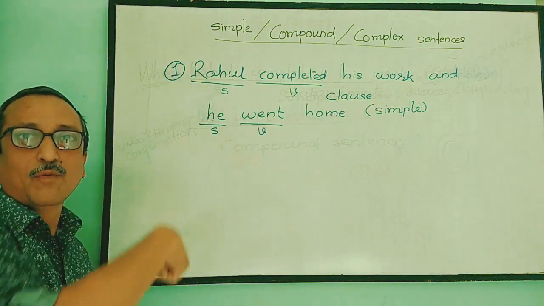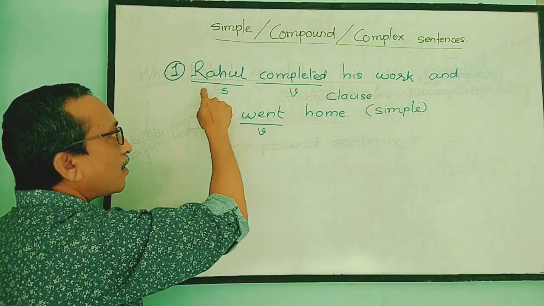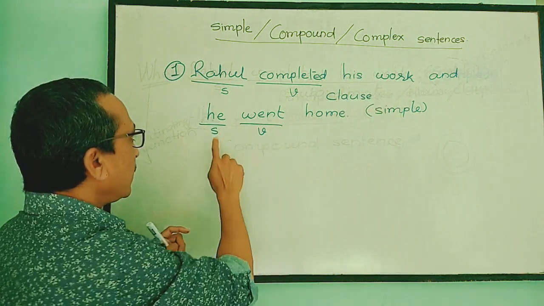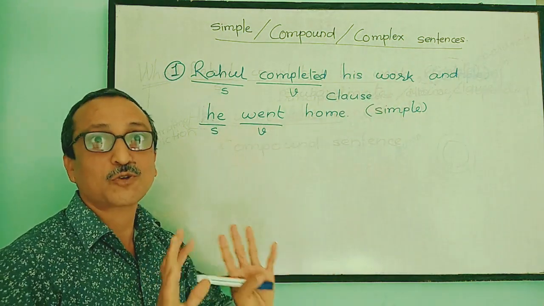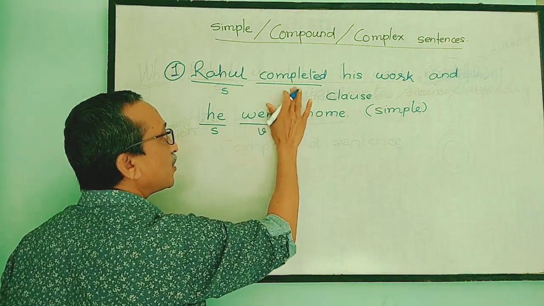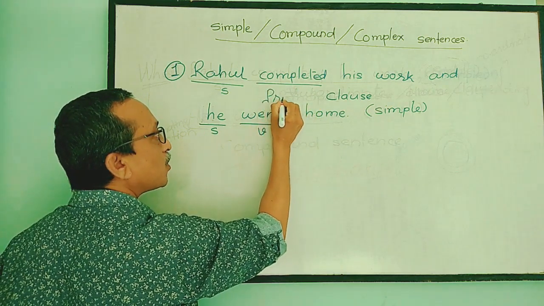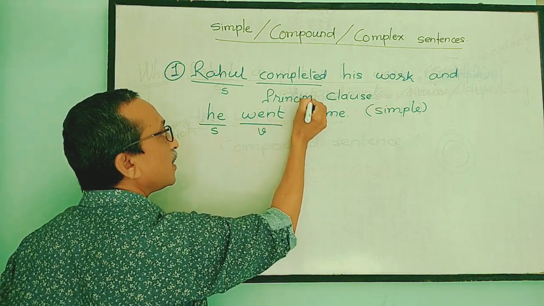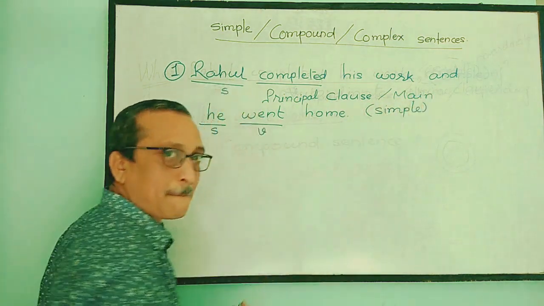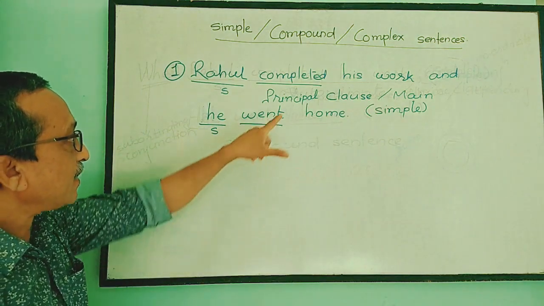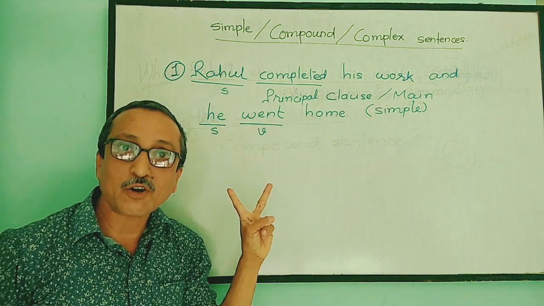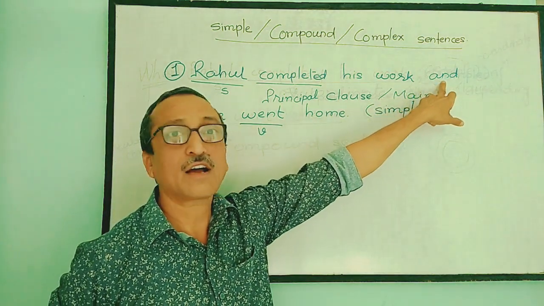But this is a special type of clause. See once again. Rahul completed his work. The meaning of this clause is complete. He went home. The meaning of this clause is also complete. Therefore, this clause is called a principal clause. It can also be called a main clause. So you will find that there is one principal clause, and there is one more principal clause. Two principal clauses are joined with the help of a conjunction.